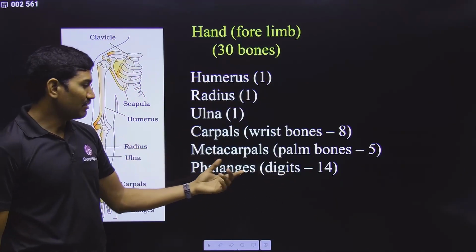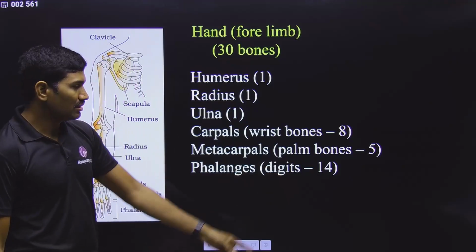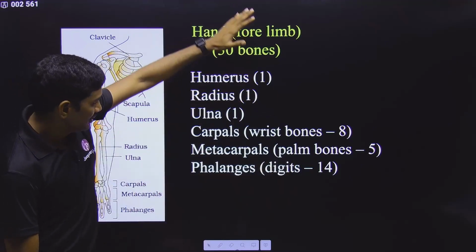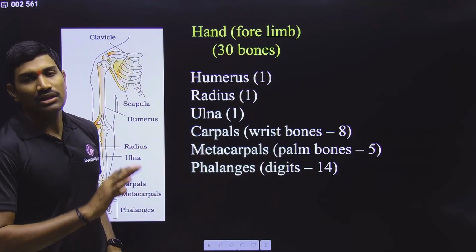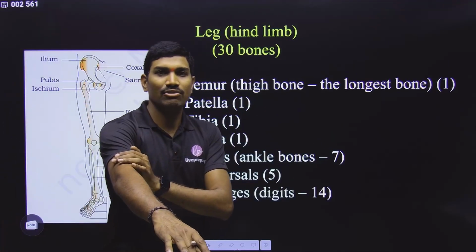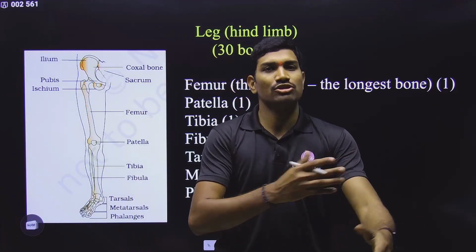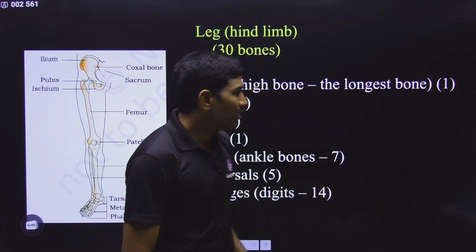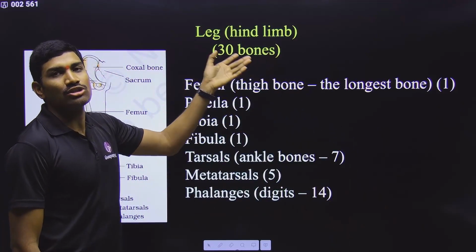Everything has been given very clearly. Phalanges are also called digits, and they are 14 in number. Please remember this list as it is. Nothing more than this is required. Clear? In the same way, one hand has 30, and the other hand also has 30. The names are the same. Now we are talking about the hind limb, which is also called the leg.